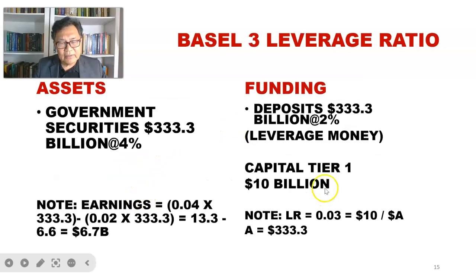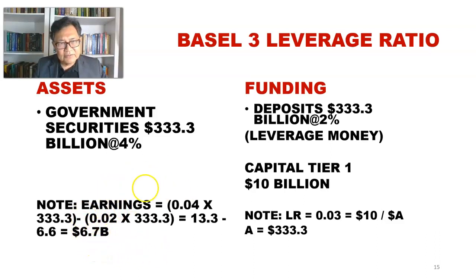Again, we look at the previous illustration: given that a bank is holding tier 1 capital of 10 billion, based on our calculation over here, the bank would be able to buy government treasuries, let's say at a yield of 4%, and the deposit was acquired from the depositor as a loan, so the bank pays them 2%, and we can see that the bank should be getting some decent earnings of 6.7 billion.